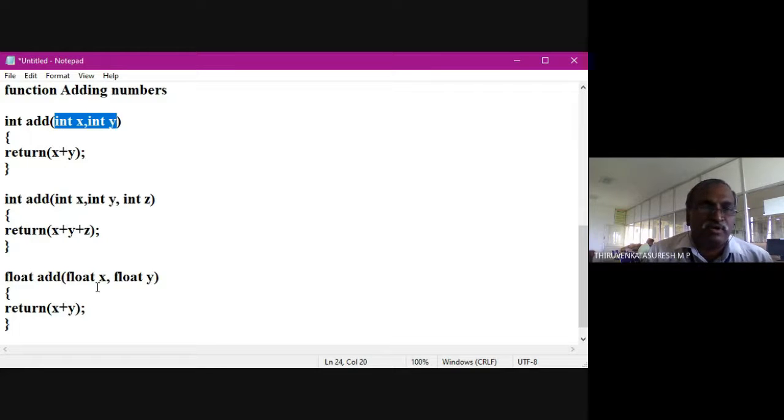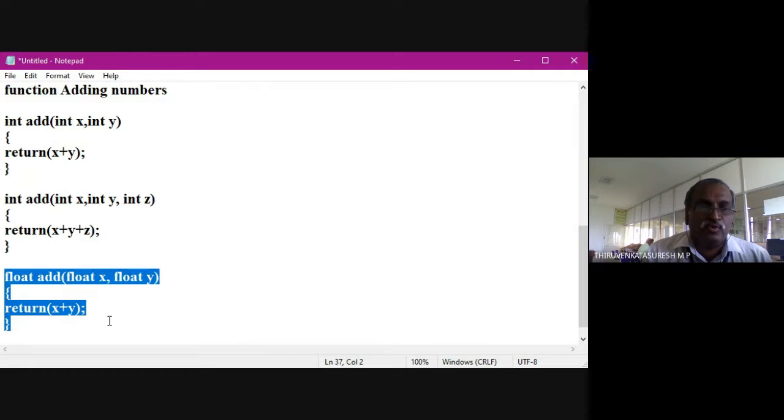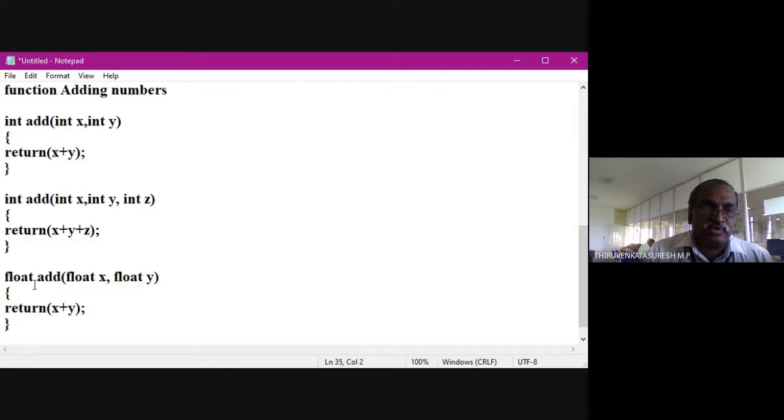So according to the type of the arguments, it is going to access different function definitions. Suppose I supply integer values, this function definition is going to execute, and this is not. Suppose I give floating point values, this function definition will be executed, and this is not. So by means of the same function name, varying the argument type, I am going to execute two different definitions. This is called polymorphism. One function name acts as adding two integer values, and here two floating point values. So here I am changing the data type.